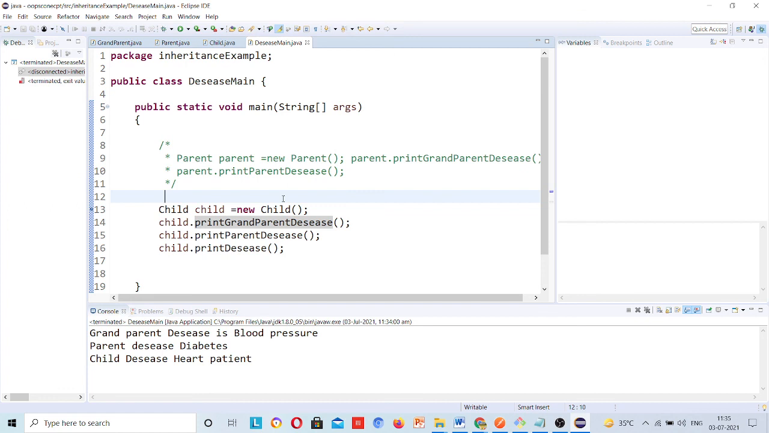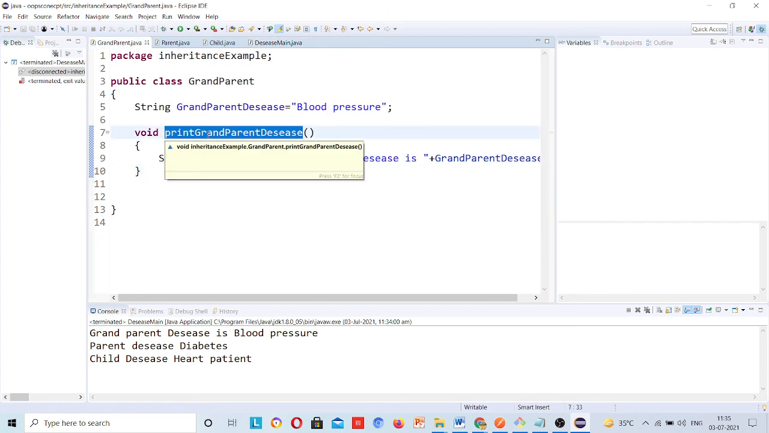This is multi-level inheritance in Java. There is one more, multiple inheritance. Not only Java, this is common to all programming languages. Multiple inheritance is not possible in Java. I am not aware of all programming languages, but in Java multiple inheritance is not possible. Why? Because see,